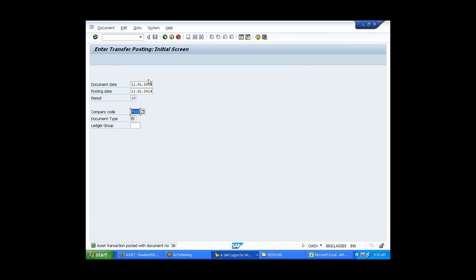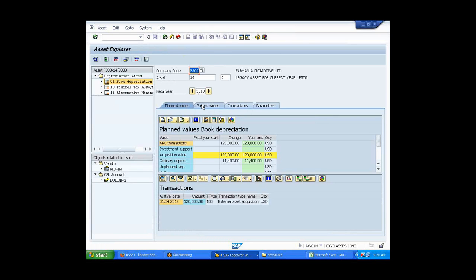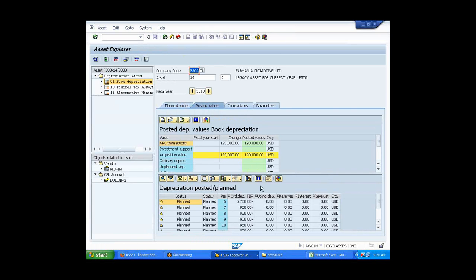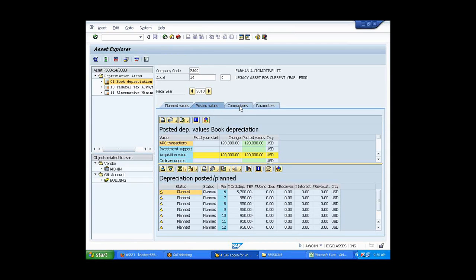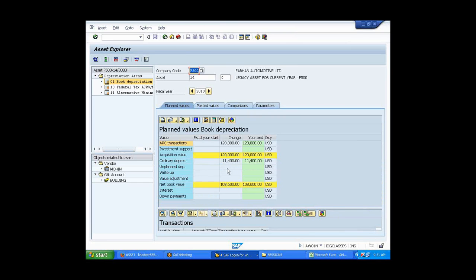So you have updated the value also for the legacy asset. Can we go and check it now? Okay, AS72. So it got updated to the GL over there. We updated to the GL account, right? 4,700 you updated over there. So why did we get 11,000 something? Because you are posting it only from the 5th period, right? So that's the ordinary depreciation from the 5th period, right? Okay.